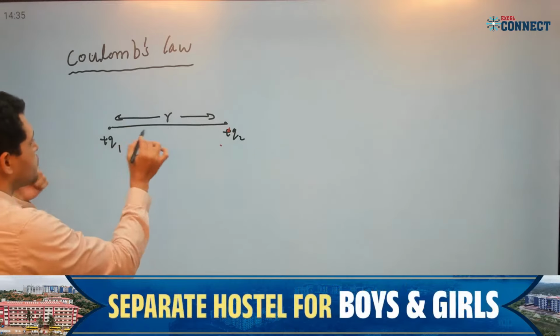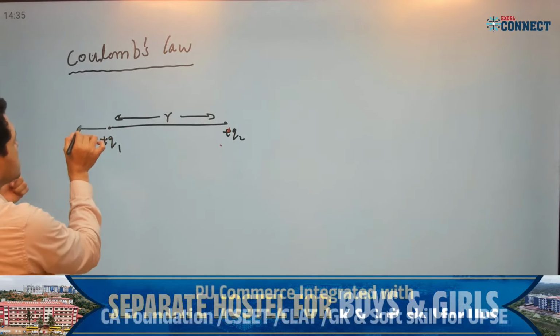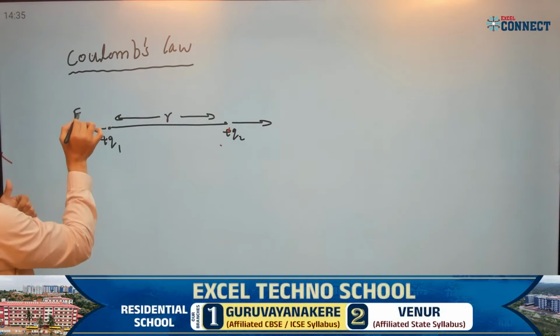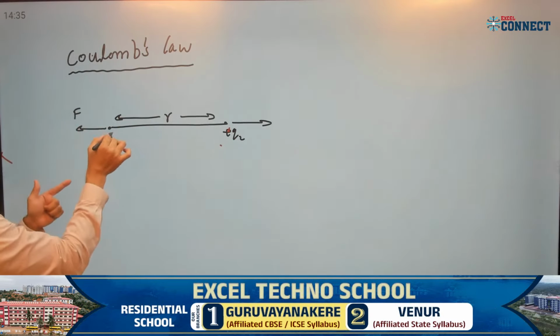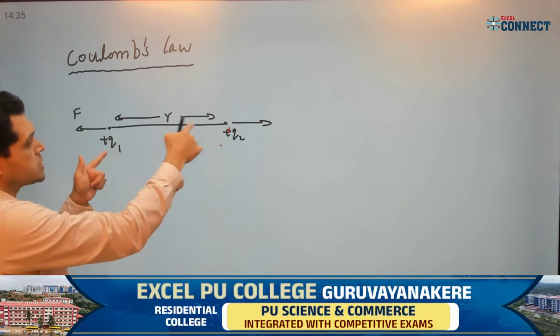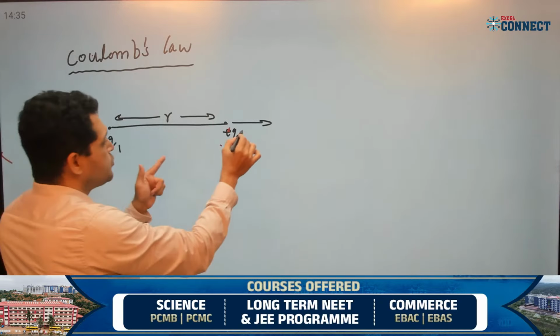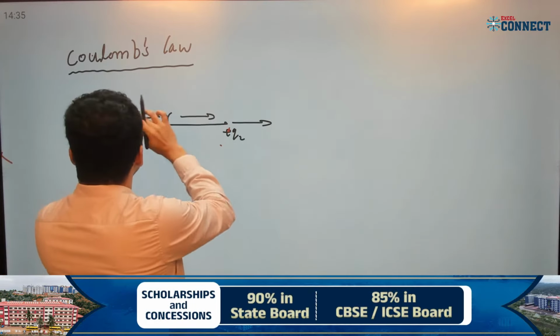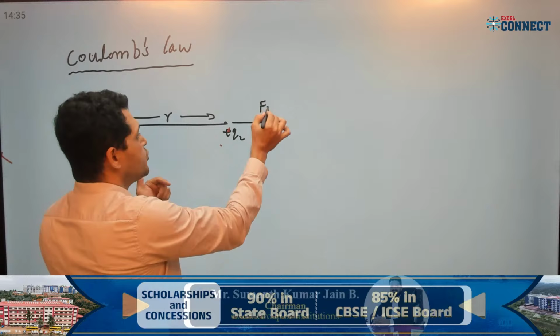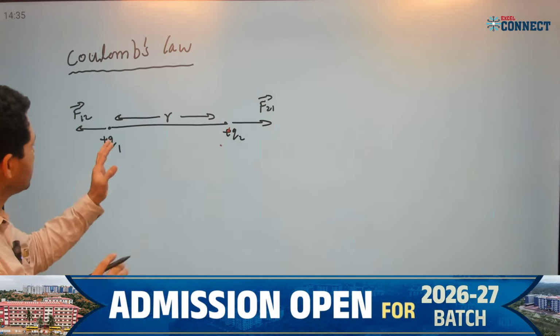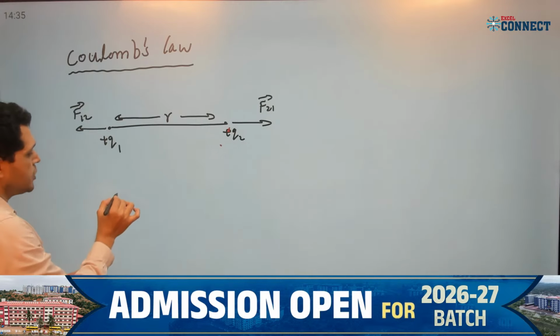What is the repulsive force between these two charges? That I have to find. This is a repulsive force here. I'll take the force experienced by the first charge due to the second charge as F12, and the force experienced by the second charge due to the first charge as F21.